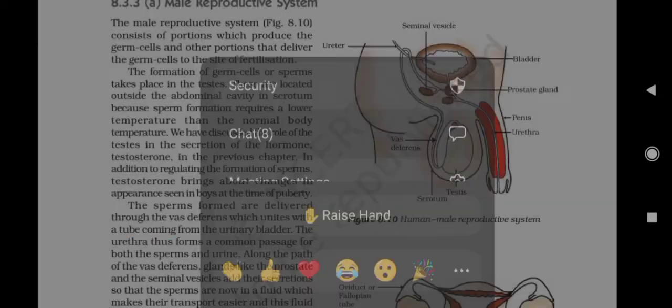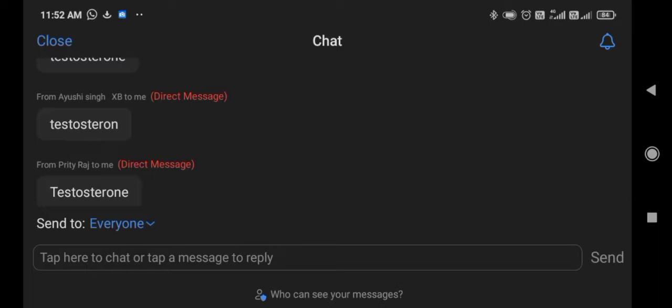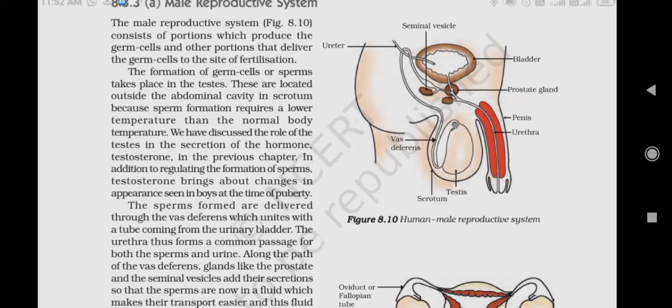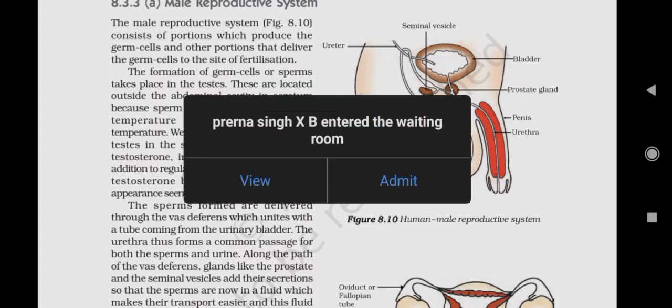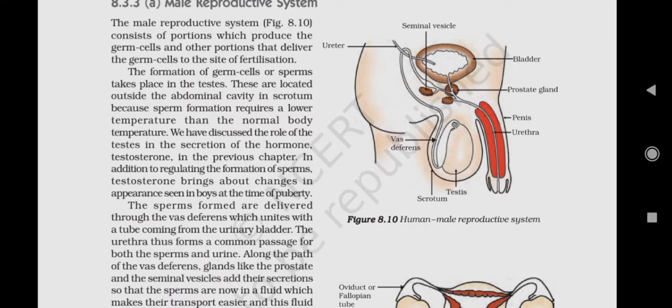Very good. Correct. Preeti, testosterone. Anushka also correct. Ayushi, Karan, yes. Correct, student. It's the testosterone. Testosterone is the male sex hormone. Correct. So, there are two functions of testes. One is the production of the male sex hormone, that is testosterone, and the second is production of the male sex cell, that is the sperm.